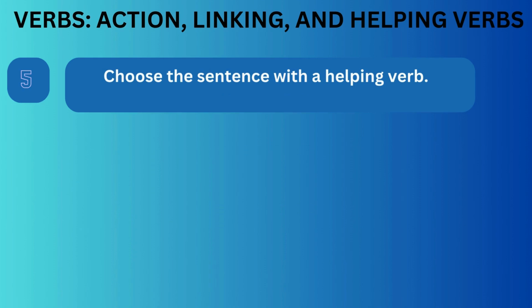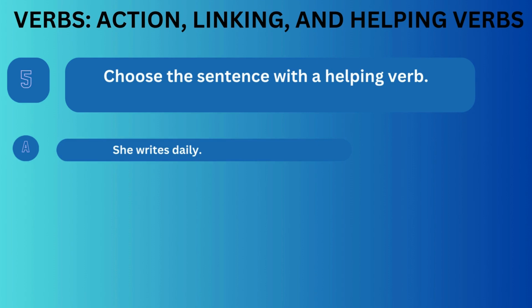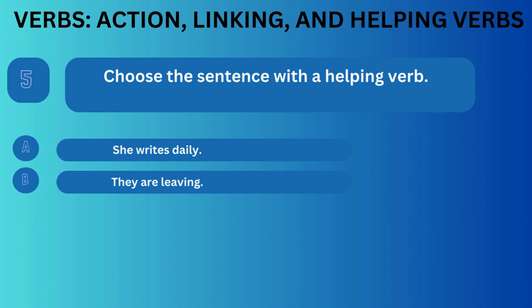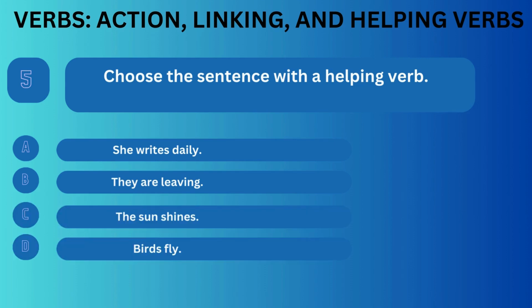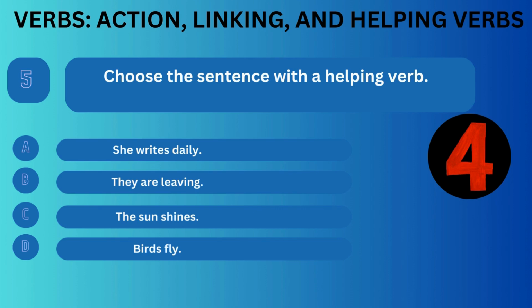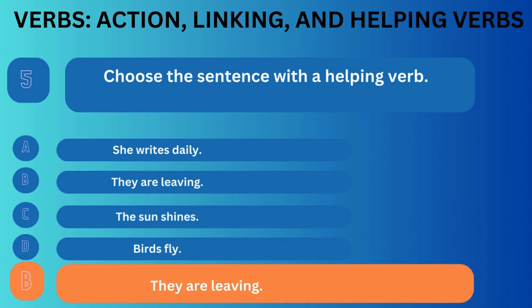Question number 5. Choose the sentence with a helping verb. Option A, she writes daily. Option B, they are leaving. Option C, the sun shines. Option D, birds fly. Correct answer is B.